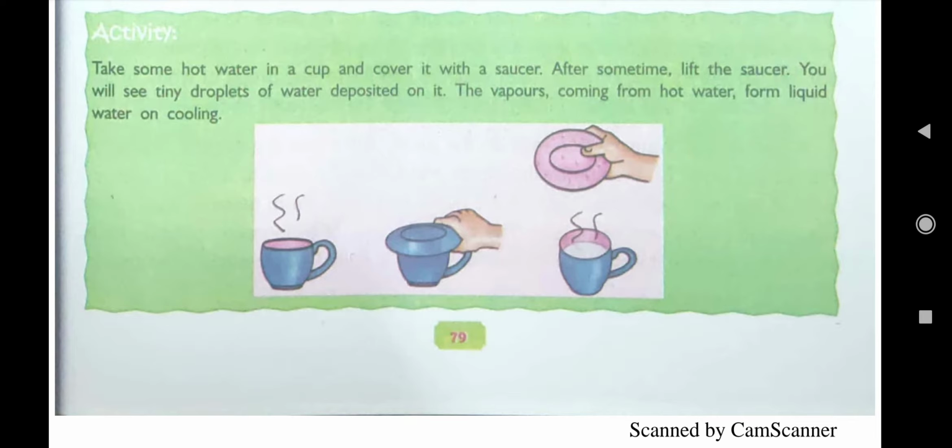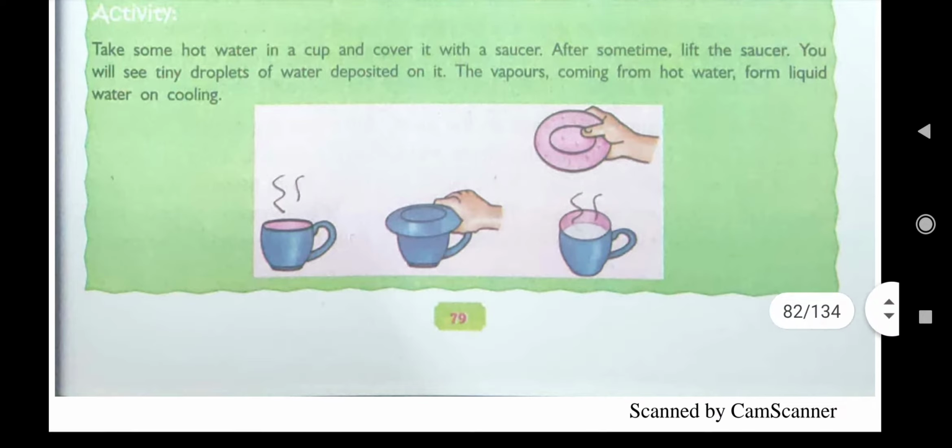Because the vapors coming from hot water, whenever you keep hot water, you can observe that water vapors come out, and if you cover it with something, then that water vapor on cooling will change into liquid water. That is called condensation.